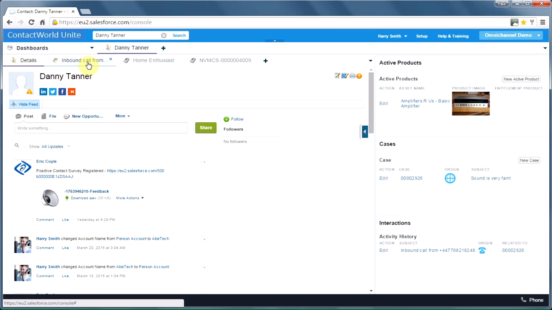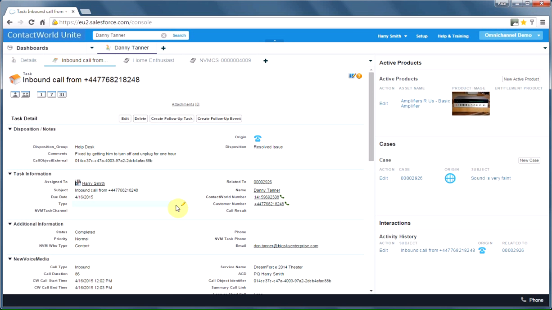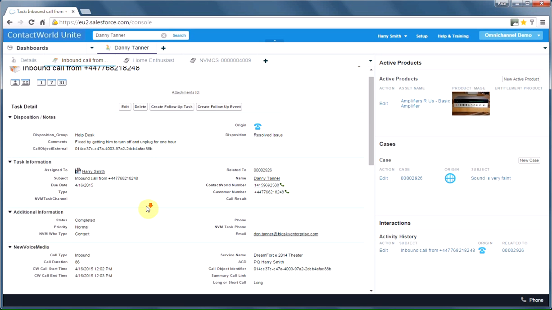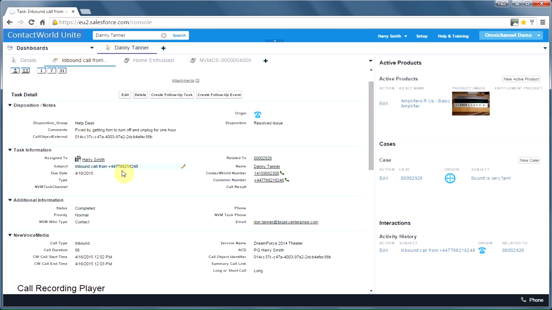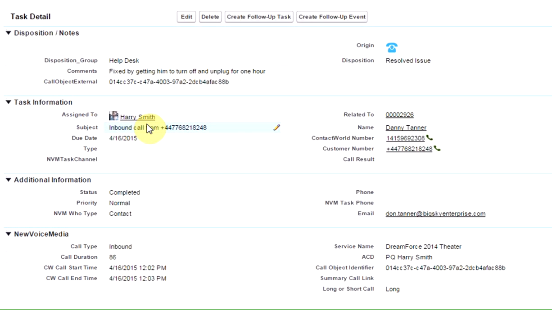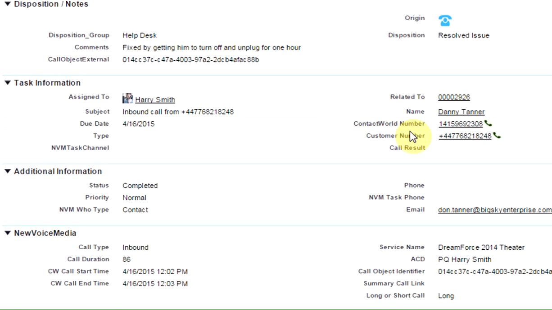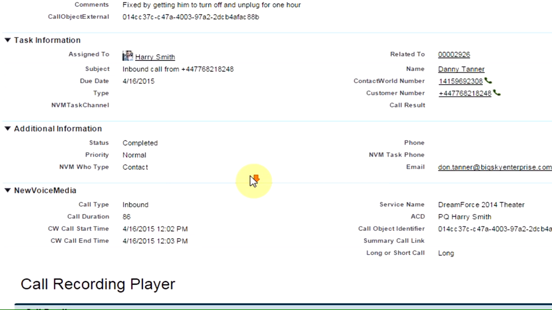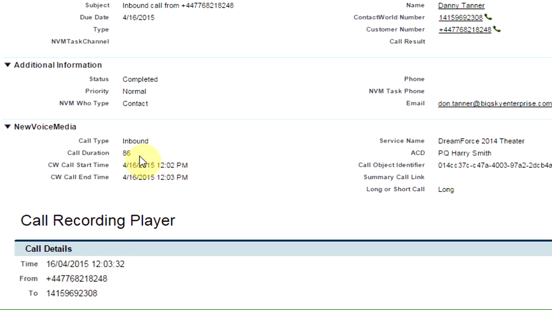Now, as well as the feedback survey, we recorded the whole call too. And every call, inbound or outbound, gets logged as a task. So this is the task from that call. We can see received an inbound call. It was handled by Harry Smith, the agent, came from Danny. These are the numbers, the number he dialed and the number he dialed from. This is when that call took place and how long it lasted.